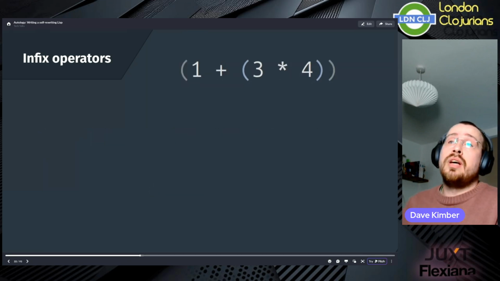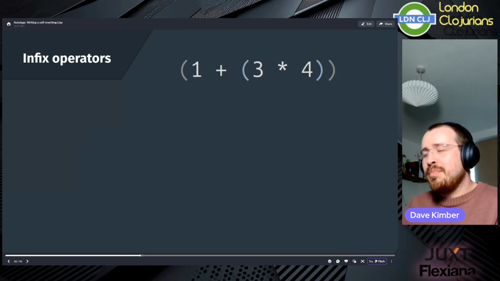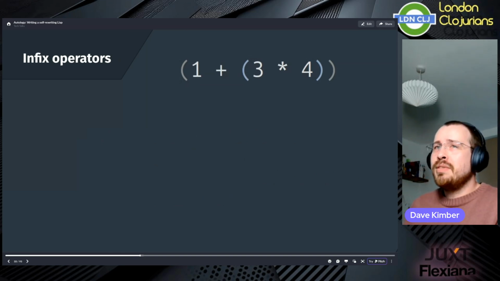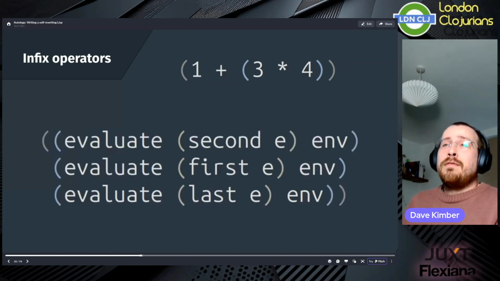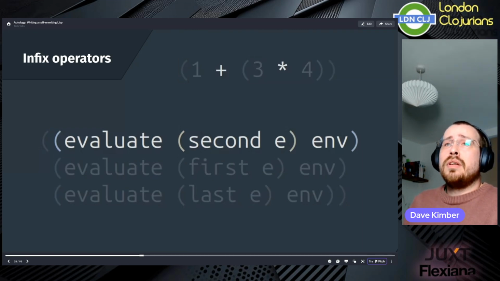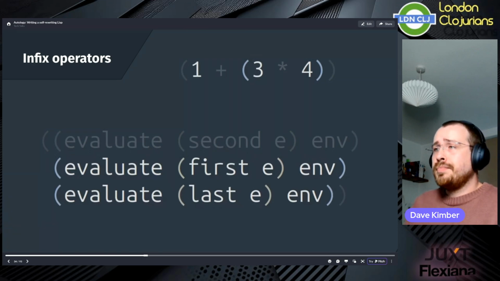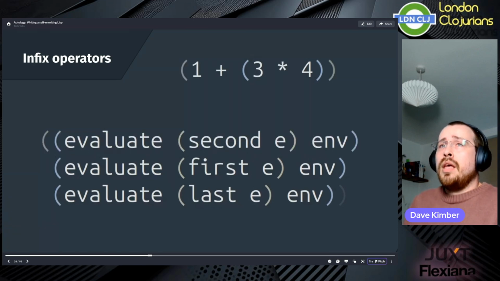But if we wanted our language to use infix operators, which some would argue make maths expressions a little bit more intuitive, we can modify our function application code. So we simply apply the second element to the first and the last. Of course, in this instance, this modification only works for functions with exactly 2 arguments, so it's a little bit limited.